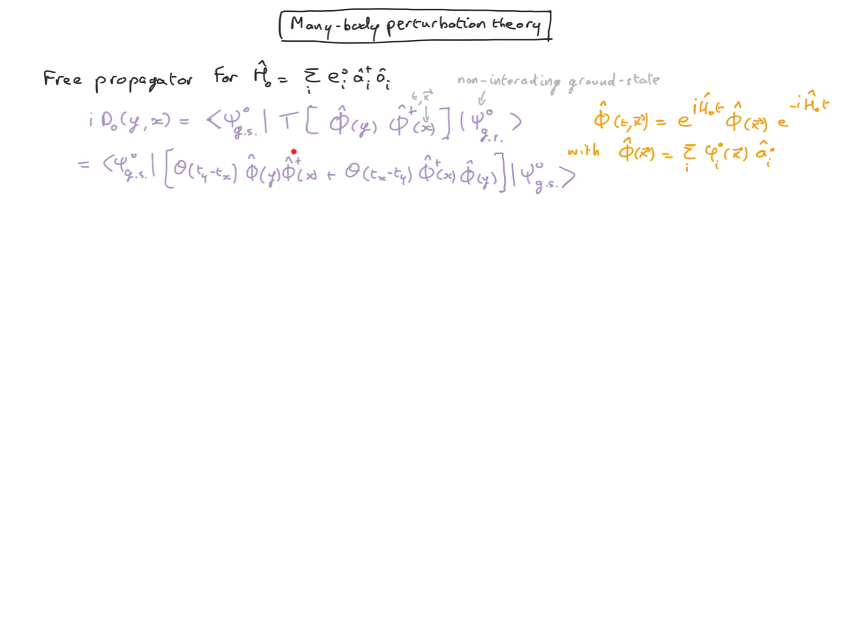We see that the first term creates a particle on top of the ground state, propagates it, and then annihilates it later. The second term, on the contrary, first annihilates the particle, which is already in the ground state, and then recreates it later. So the first term describes the propagation of a particle, the second term describes the propagation of a hole. Both are physically relevant and could happen. For simplicity, however, we are going to focus only on the particle term, the first one, and we are not going to take into account the hole propagation.